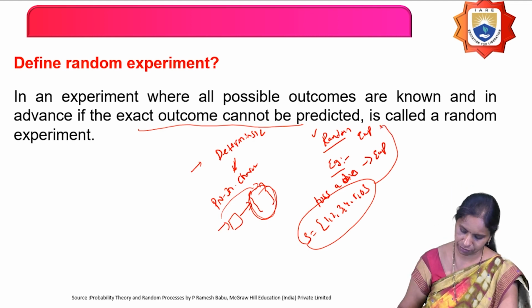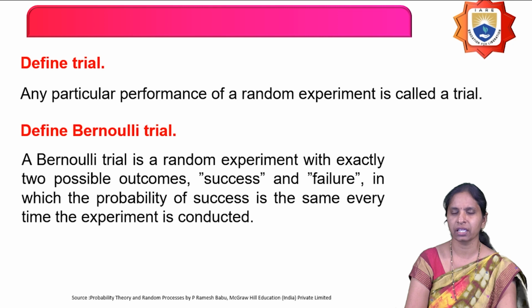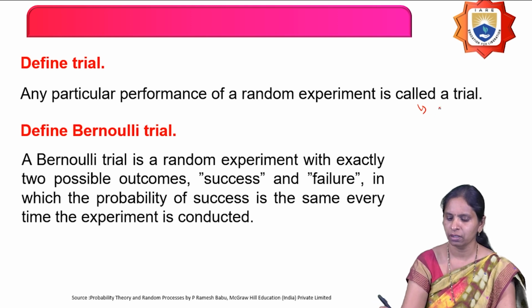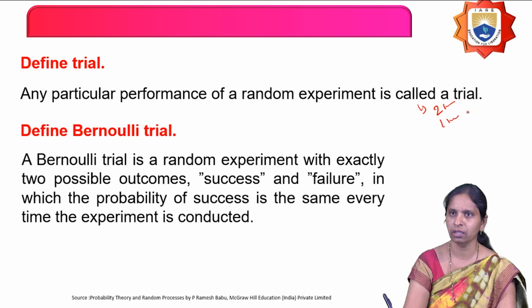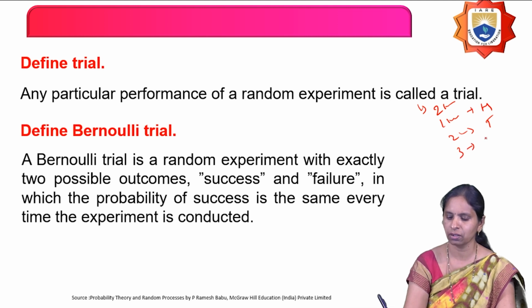The next definition is trial. What is a trial? Any particular performance of a random experiment is called a trial. That is, each time you conduct the experiment. For example, I toss a coin several times. The first time I got head, the second time I got tail, and the third time again I got tail.